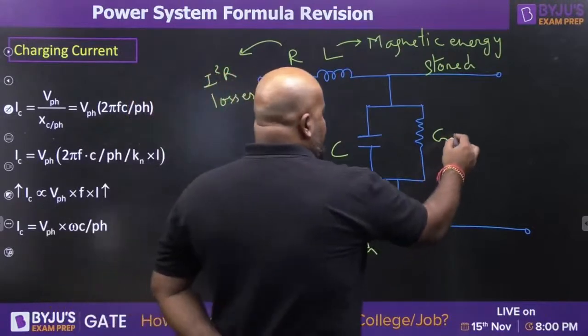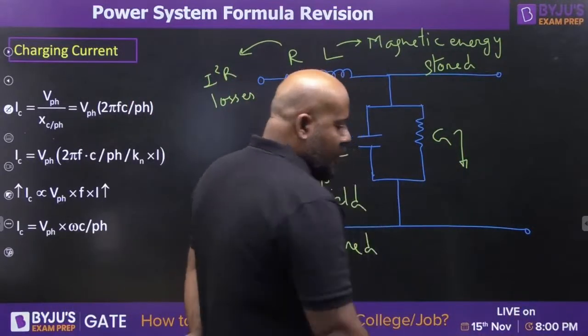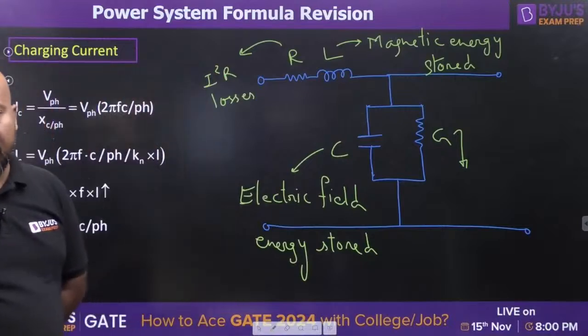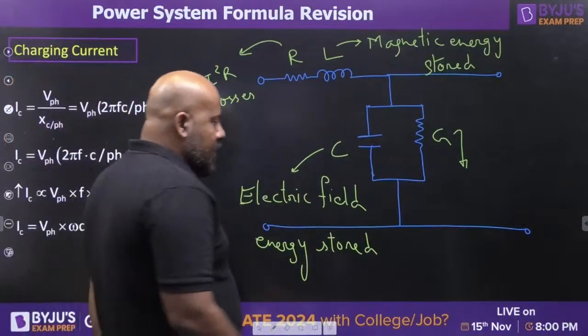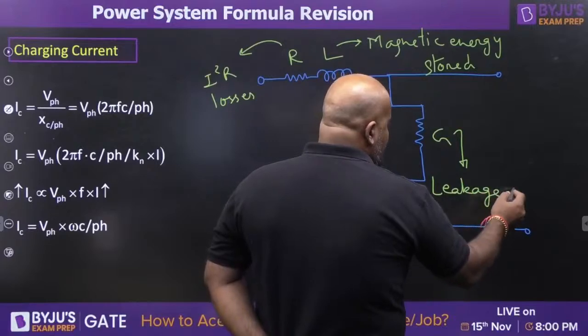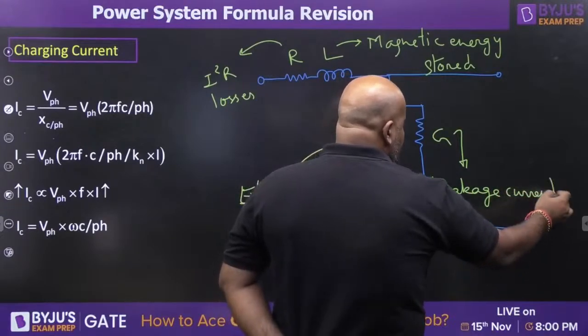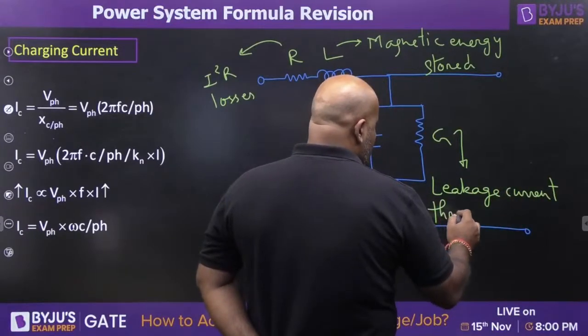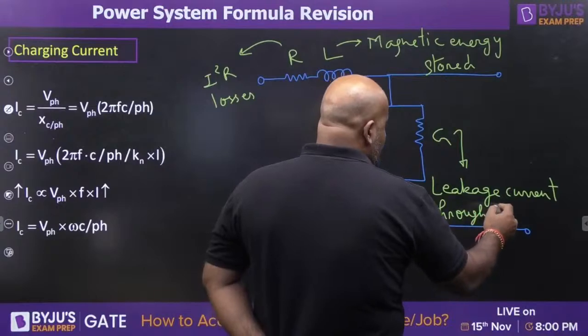And what this G represents, this is important. It represents the leakage current through insulator.